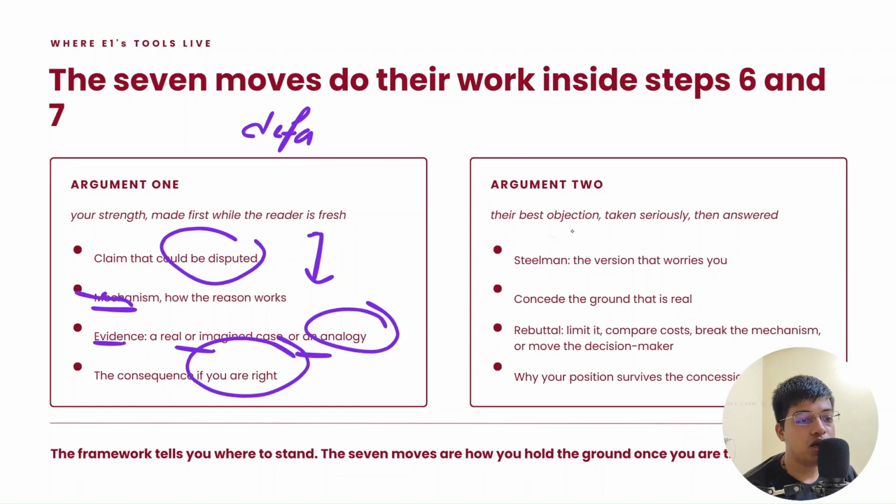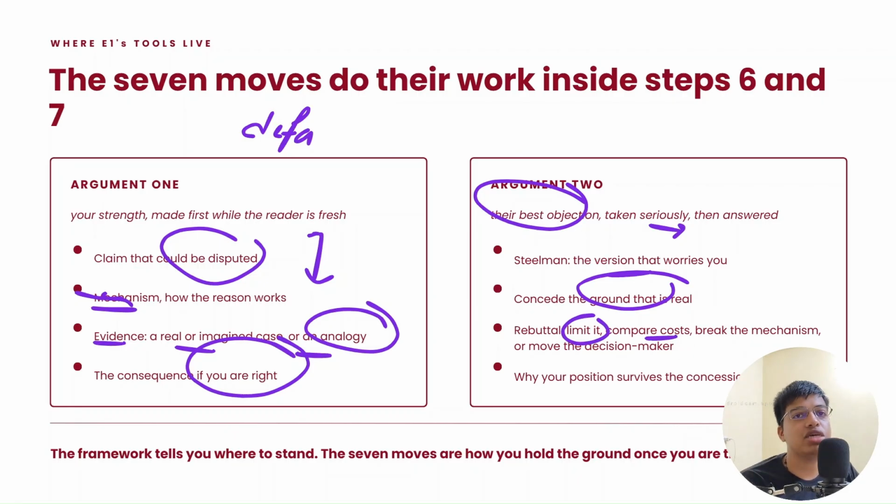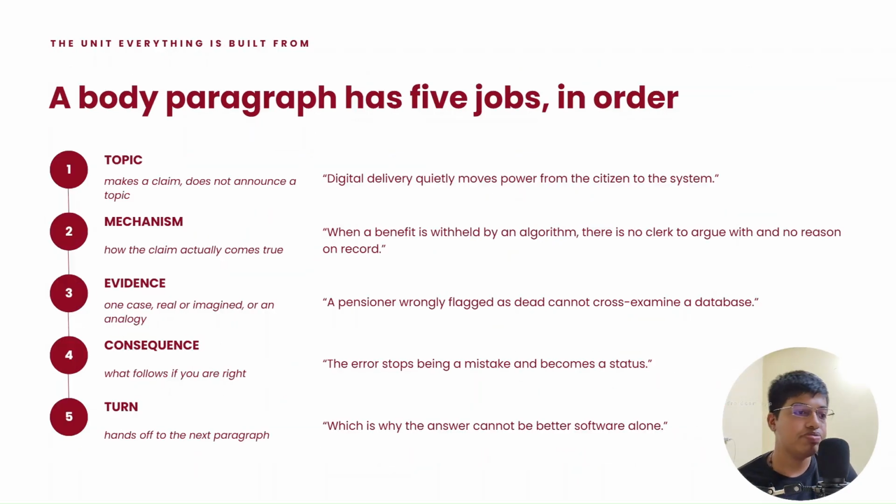Argument number 2 is their best objection. Argument number 2 is generally like a counter to their best rebuttal. Take that seriously and say that we concede this, but even if we concede that, compare the cost. Okay, this issue is on our side, but understand that this issue creates identical losses on the other side. This issue also persists on their side, or may come up on their side in the long run. Say it like that, and then say that therefore if we weigh the harm, cost and benefit, what is the benefit to which side, what is the loss that side is facing, then you will be able to serve your position in a much better way.